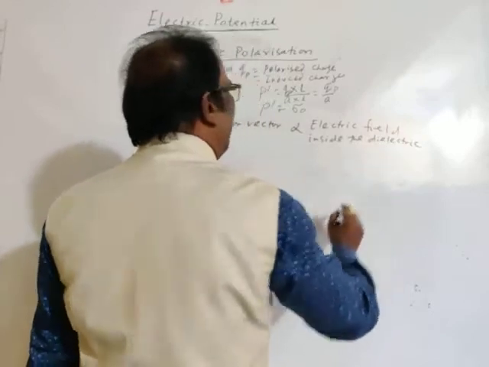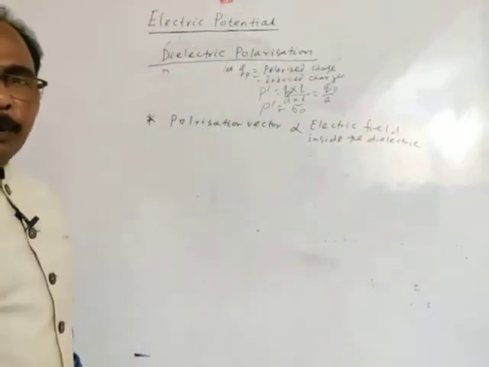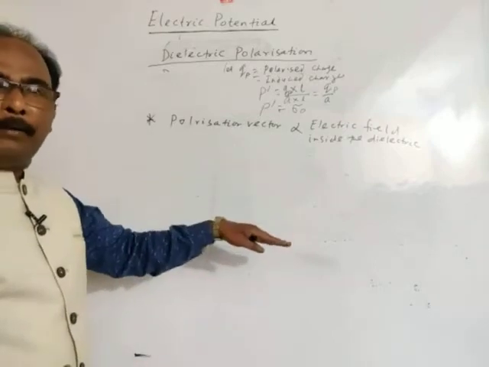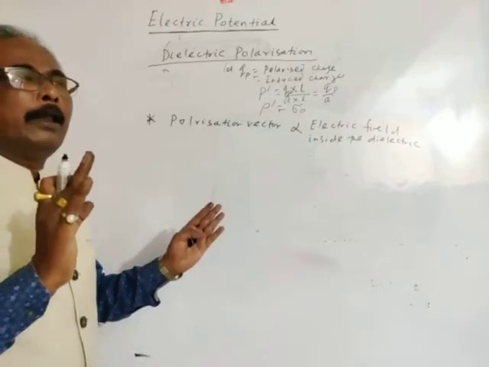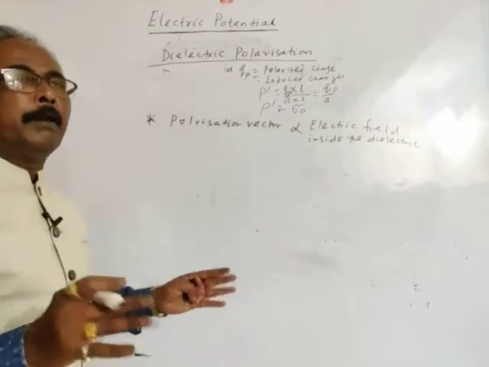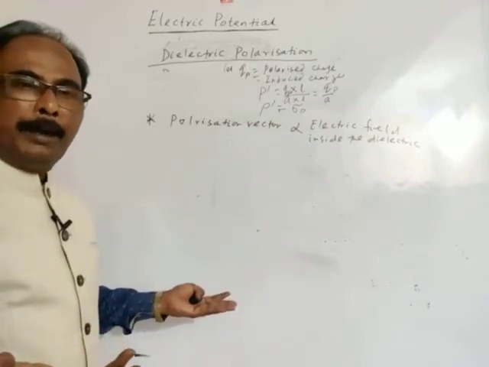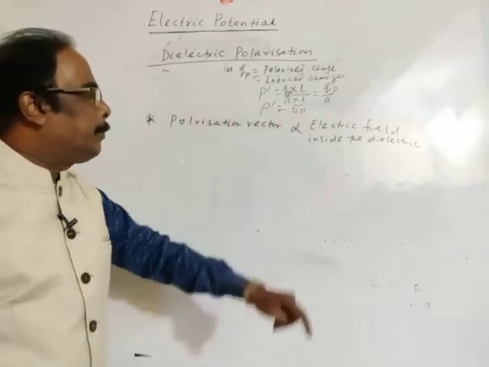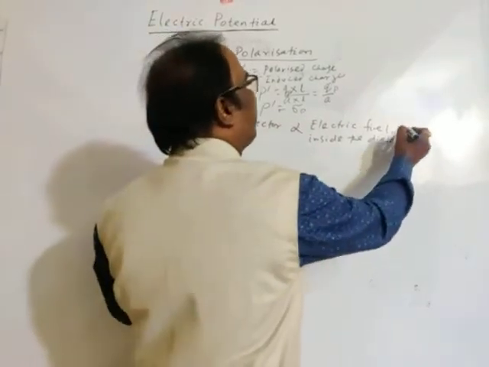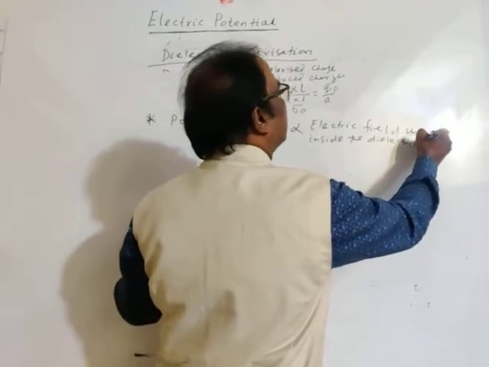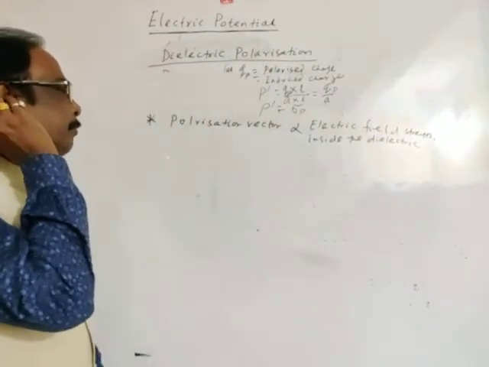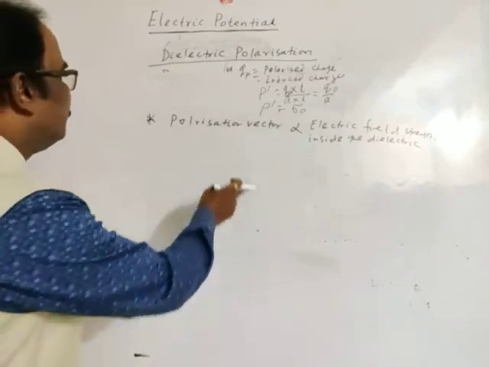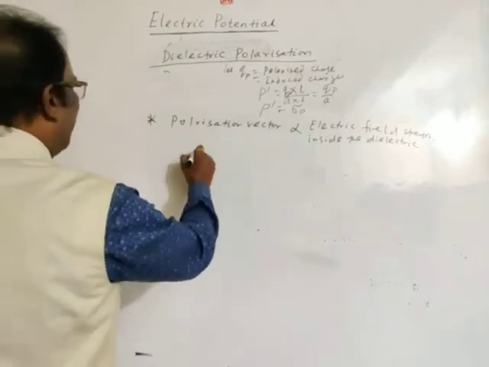See, electric field can exist inside an insulator, so electric field can exist inside a dielectric. If a dielectric material is placed in a uniform electric field, there may be an electric field inside it. So the polarization vector is directly proportional to the electric field strength inside the dielectric. The more the strength of electric field, the more the magnitude of the polarization vector. So you may write it.